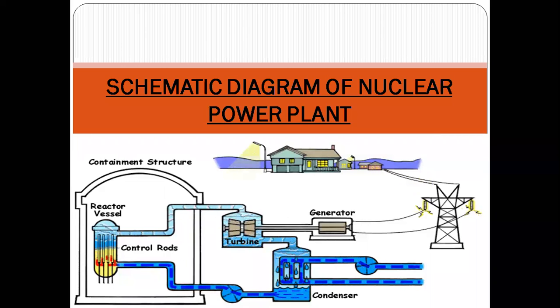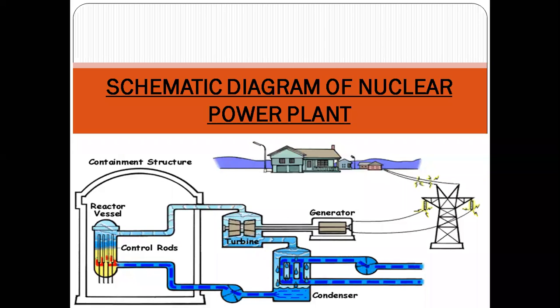And you all know that this process of generation of electricity is done with the help of the nuclear fission process. Once this nuclear energy starts being generated, if you do not control it, ultimately a chain reaction will develop, which will lead to certain hazards. So in order to control this reaction, we dip in some control rods. These control rods basically absorb neutrons and slow down the reaction in the nuclear reactor. After that, you can see a condenser and a feed water pump, and these feed water pumps feed the water inside the reactor vessel.